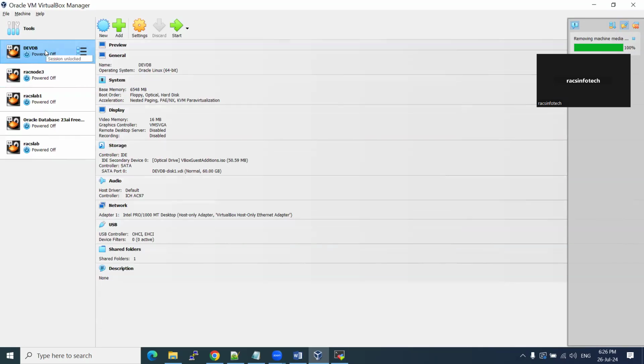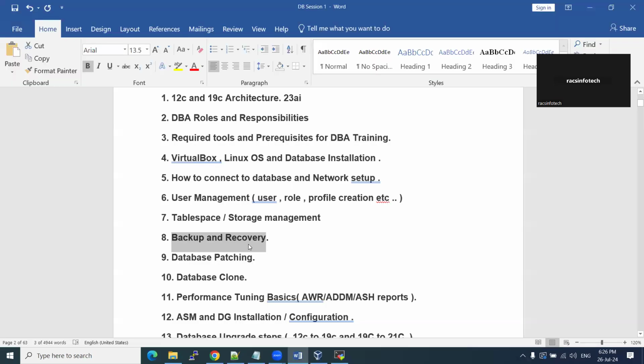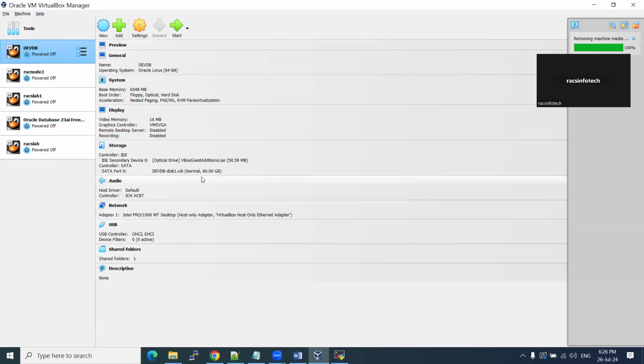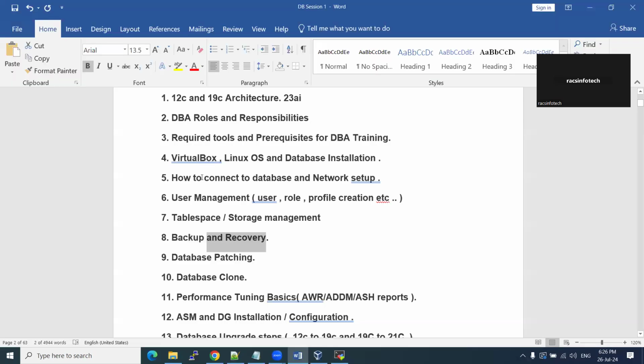Once you take the backup, suppose my system crashes today, the backup you took yesterday will be there, right? You can take that backup and restore it. So that is the restore and recovery part. How we are going to restore and recover if the system crashes, different scenarios will be there, right? We can apply all the real-time scenarios, and then we can practice it in the lab.